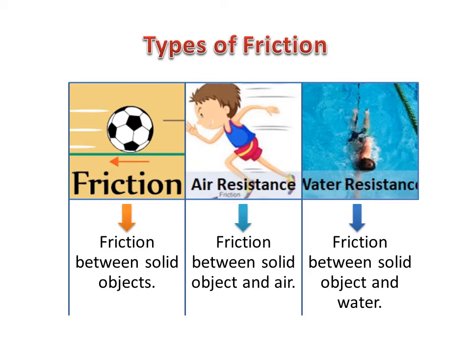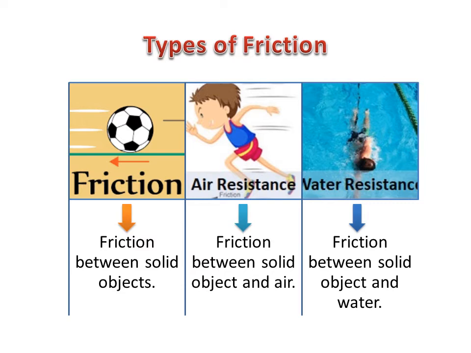When a body hits a solid body or they are moving together, this is called friction. And when I'm running in air, when my body hits this air, this is also called friction between the air and my body. And if I'm swimming, for example, in a swimming pool or in the sea, my body is touching water, my body is solid and the water is liquid. So when my solid body touches this water, there is a friction force between the water and my body also. So I have 3 types of friction.